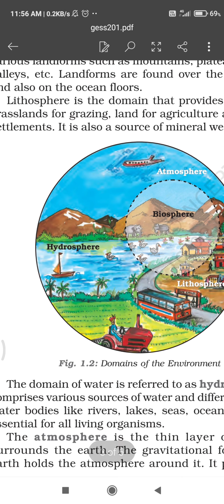In this diagram it is shown. Atmosphere, hydrosphere and lithosphere are combined at one place and human beings are living there.